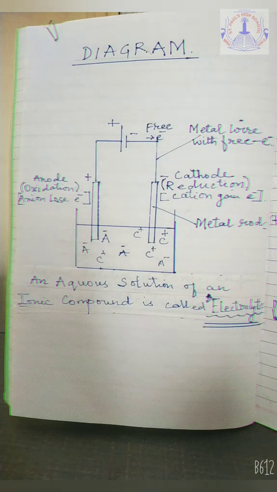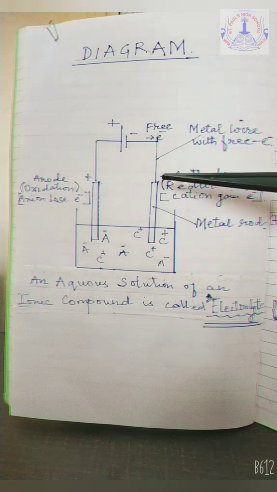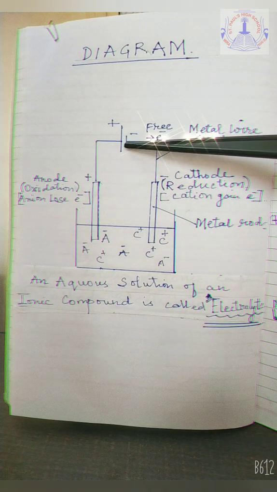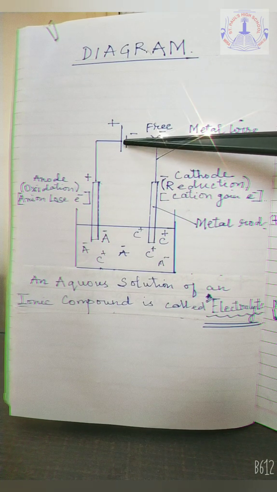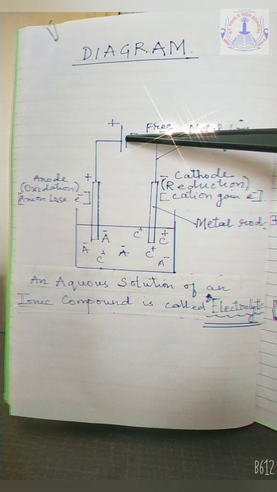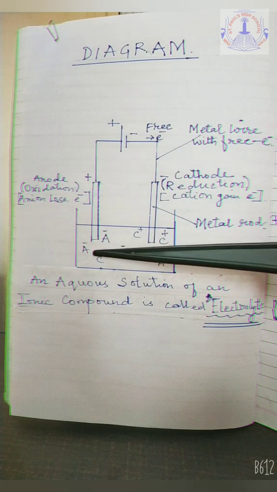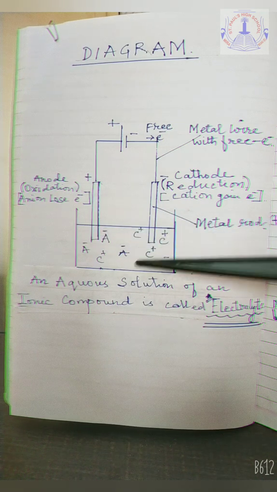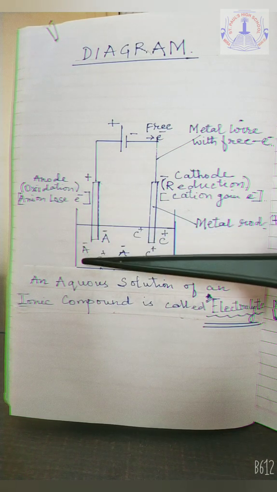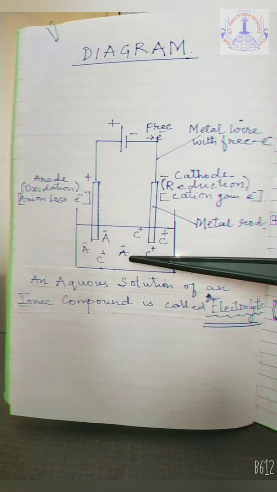Now look here at how electrolysis is taking place. The cell has been attached, so that cell is passing the current. With the help of that current, the ionic compound dissociates into its cations and anions.